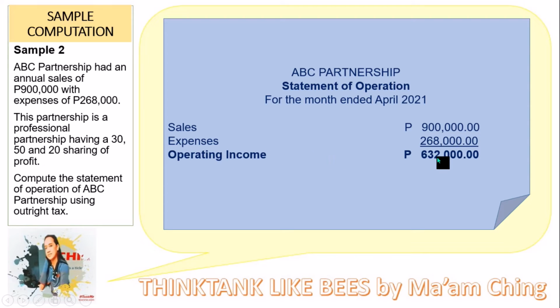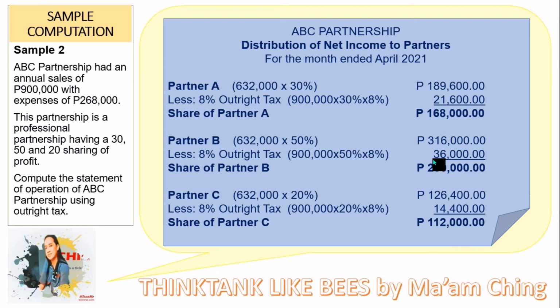Then we have the operating income of 632,000. Because this is outright tax, what we are going to do is to distribute the 632,000 among partners. So here's the computation. We have 632,000 for partner A times 30%.